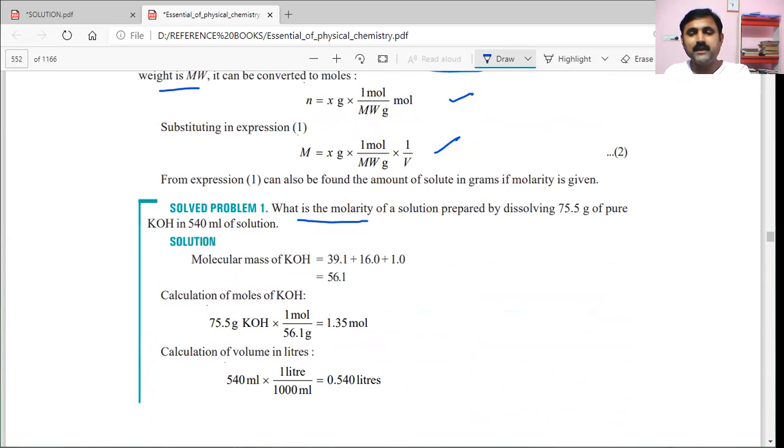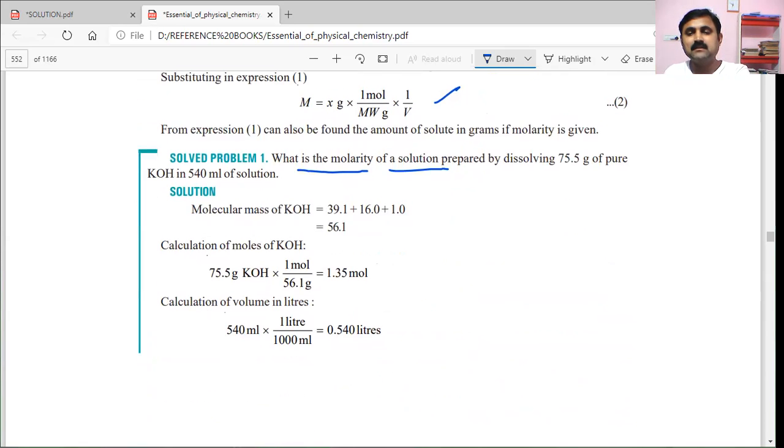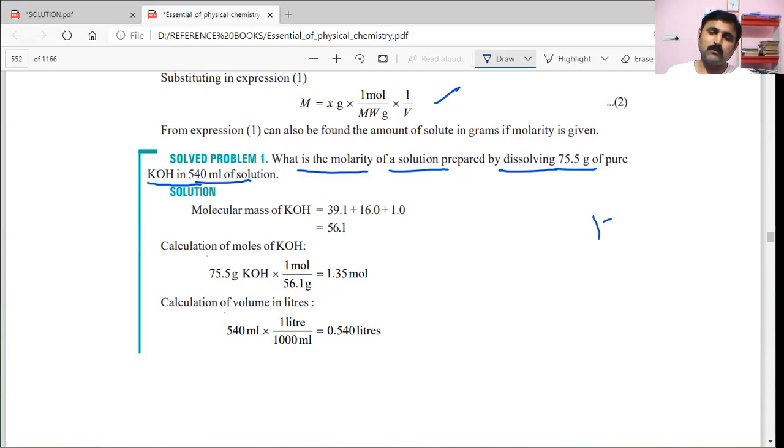What is the molarity of a solution obtained by dissolving 75.5 grams of pure potassium hydroxide in 540 ml of solution? The formula of potassium hydroxide is clear. The atomic weight of potassium is 39.1, oxygen is 16, and hydrogen is 1.